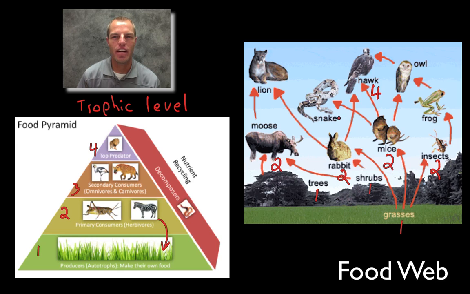The snake doesn't have any arrows. This may be a bad food web. I really think that probably hawks feed on snakes too. We'll just say they do for this instance. And so the lion doesn't have any arrows going from it, and so we would say it's a 4.